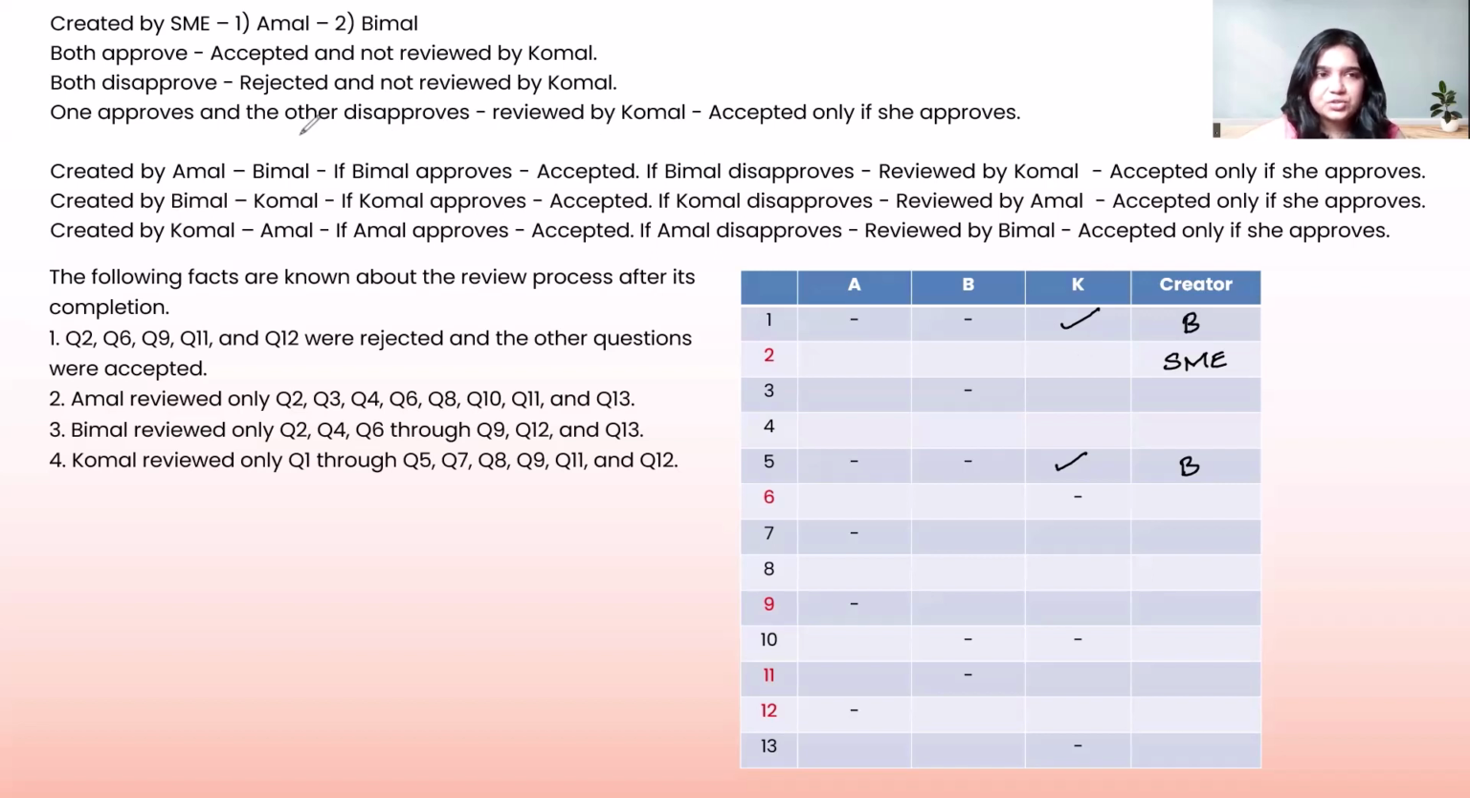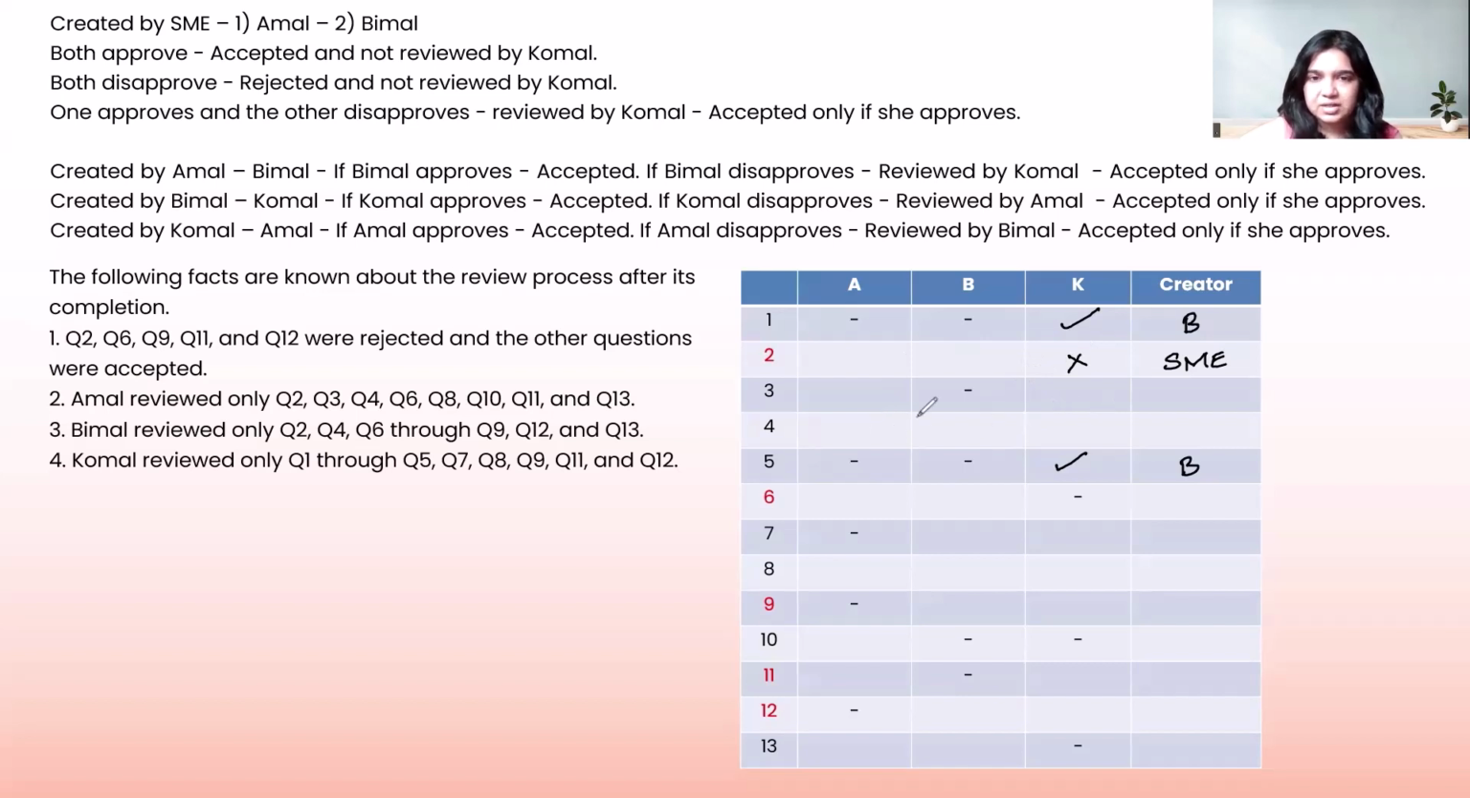When does K come into the picture? When one approves it and the other one disapproves it. So I don't know which of A and B has approved it and who has rejected it, because of which K had come into the picture. But clearly K has rejected the question because 2 is a rejected question. So K has definitely rejected it. Between A and B, one of them has accepted it, one of them has rejected it. Is there a similar question like this as well, where all the 3 are open? And then we can have a look at it.